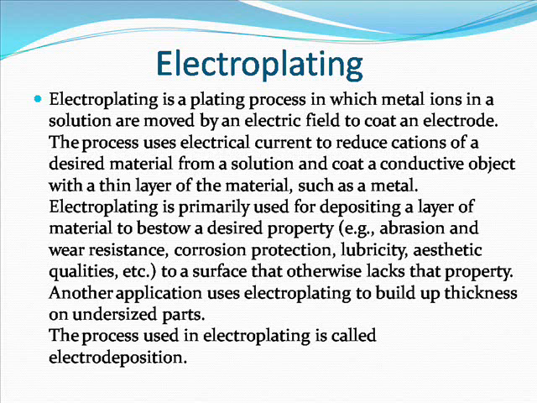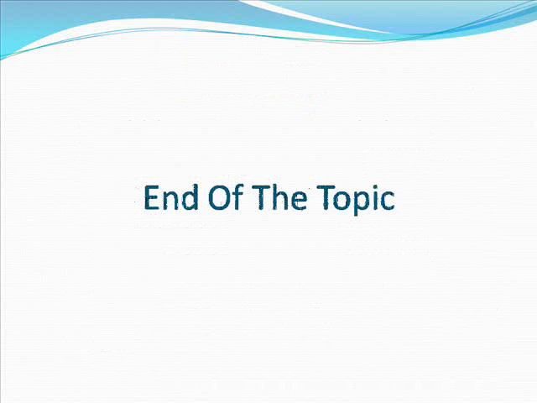Electroplating is primarily used for depositing a layer of material to bestow a desired property, e.g., abrasion and wear resistance, corrosion protection, lubricity, aesthetic qualities, etc., to a surface that otherwise lacks that property. Another application uses electroplating to build up thickness on undersized parts. The process used in electroplating is called electrodeposition. End of the topic.